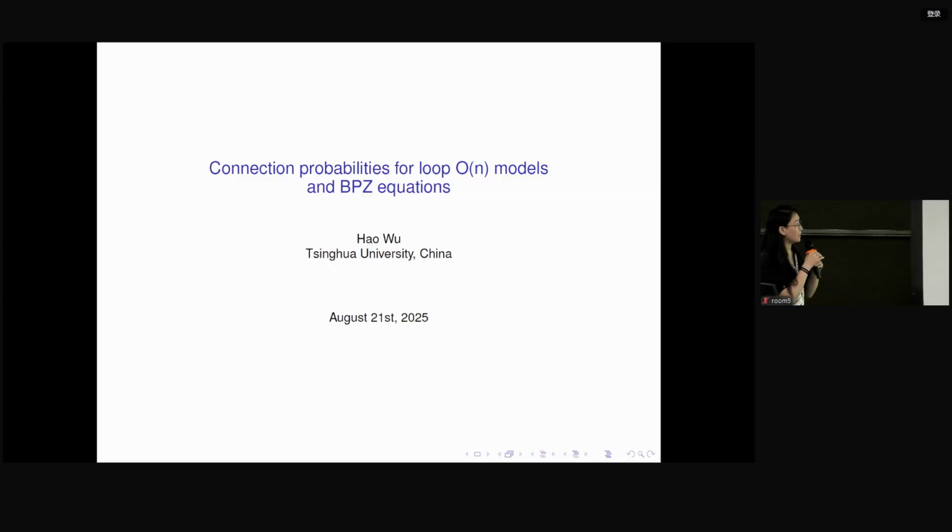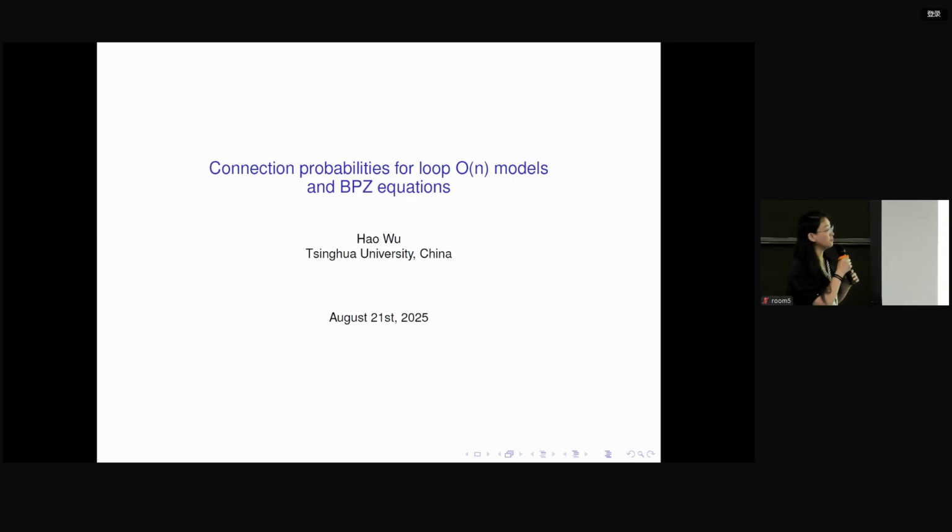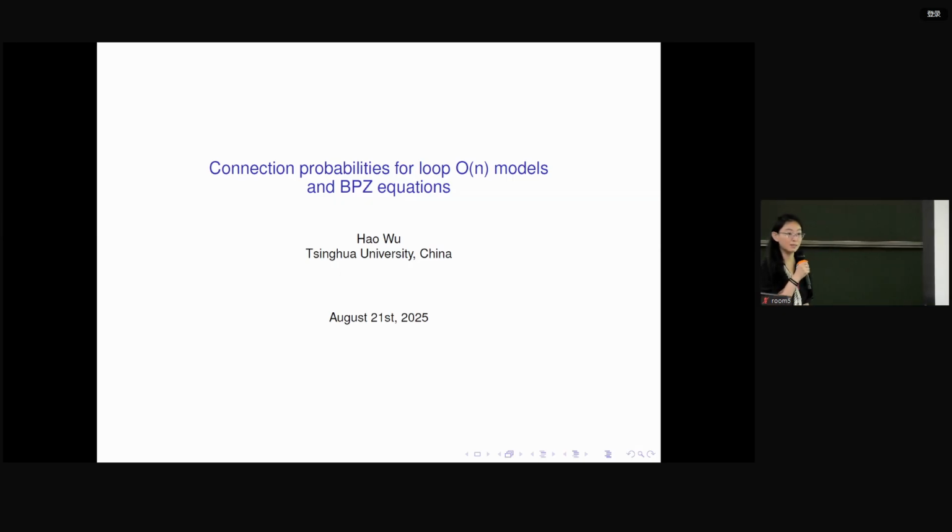Today I'm going to talk about connection probabilities for the loop O(n) model and the BPZ equation. The loop O(n) model is a very classical model in probability, and the BPZ equation is a very standard equation in CFT. So we're going to see some connection between probability and conformal field theory.